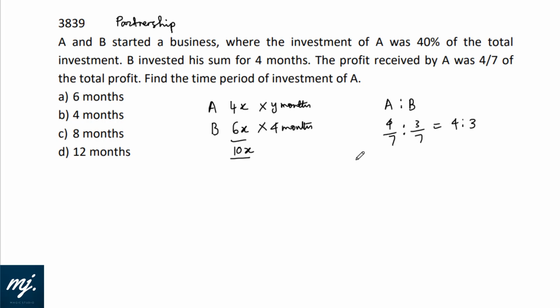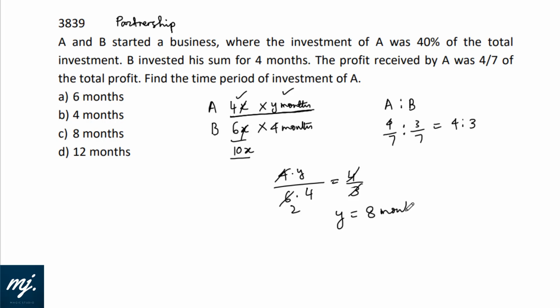Now we know that they divide their profit or loss in the ratio of the weighted investment. Weighted investment means investment into time period. So 4x into y over 6x into 4 equals 4/3. Let us cancel x and x. 4y divided by 6 into 4 is equal to 4/3. 4 cancels out, 3 goes with 2. So y equals 4 into 2, that is 8 months. We are looking for the value of y, the time period of investment of A. Investment of A is for 8 months, that is option C.